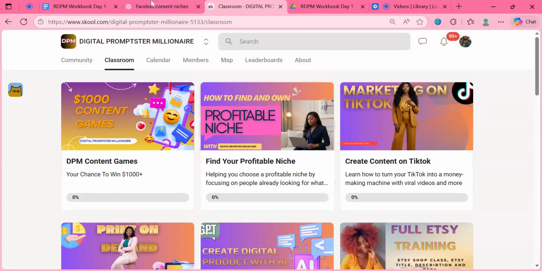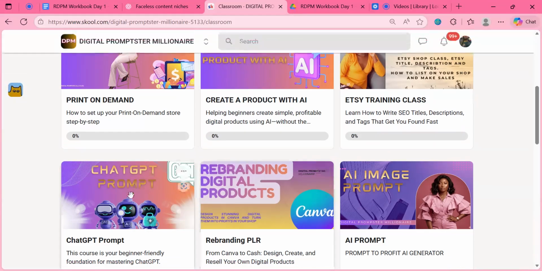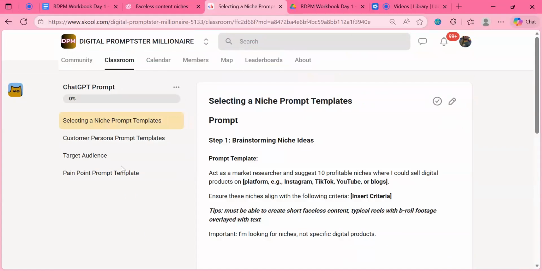So now let's move. We are going to go to Classroom and then click on ChatGPT prompts. That's what we're going to use. And then you're going to click on the selecting niche prompt template. I'm creating my first video for this teaching, and I'm going to upload it as well. So once it's done, it's going to be uploaded.